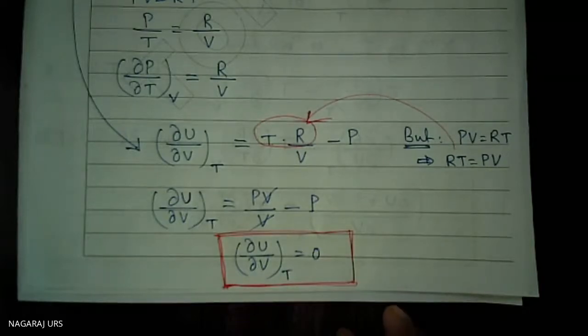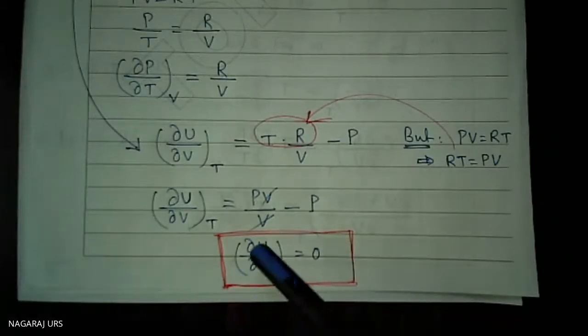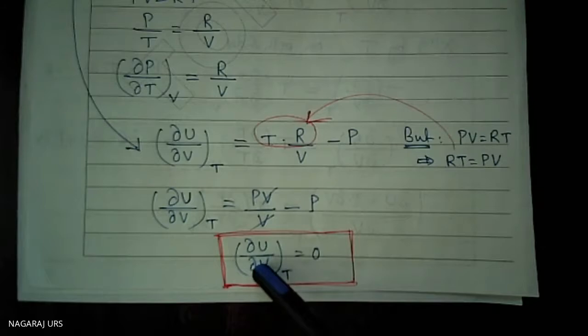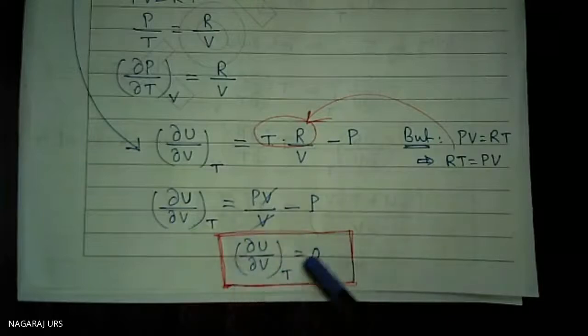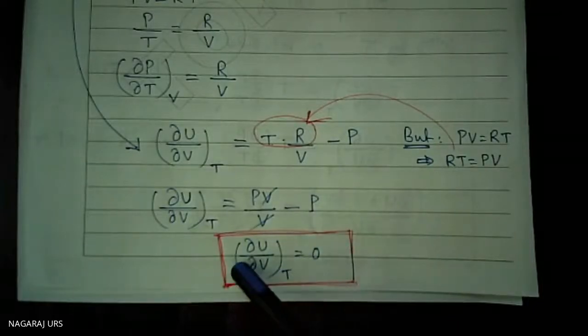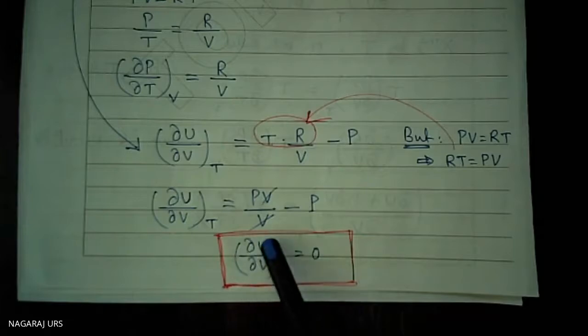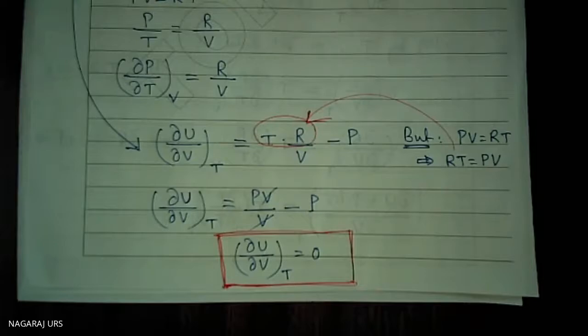What is the conclusion? The internal energy of a perfect gas is independent of its volume. Otherwise, this is applicable for a perfect gas only. For a perfect gas, during an isothermal change, isothermal means temperature remains constant, there is no change in the internal energy. Internal energy remains constant. Since it is a constant here, differentiation of a constant is equal to 0.